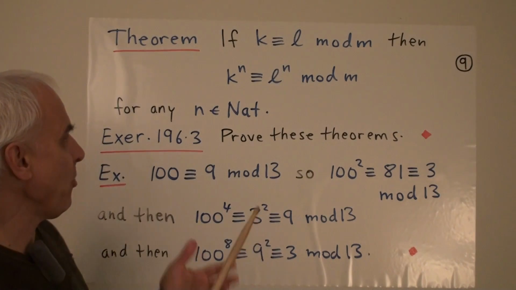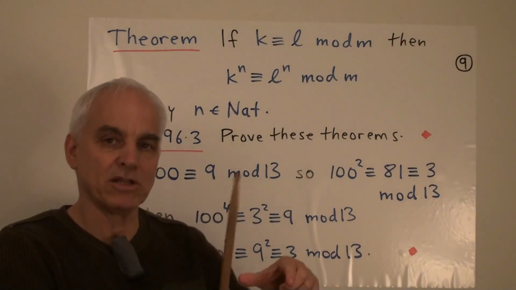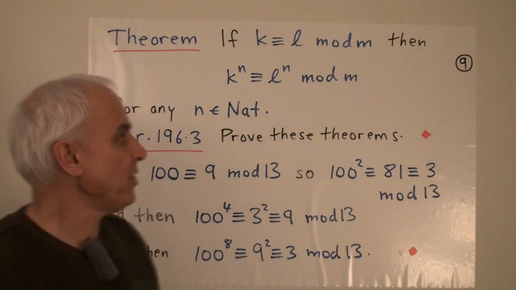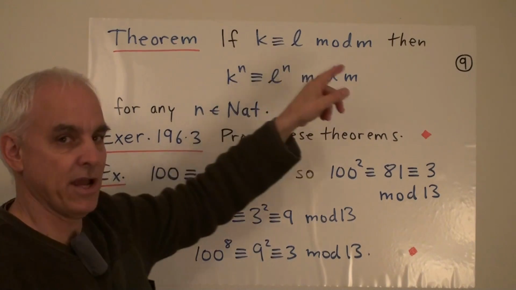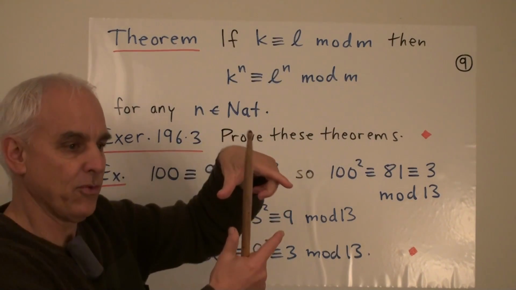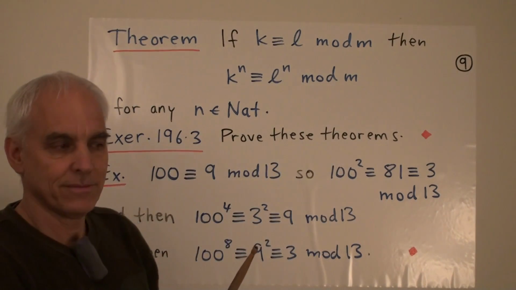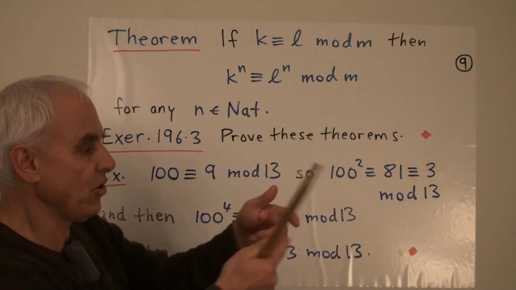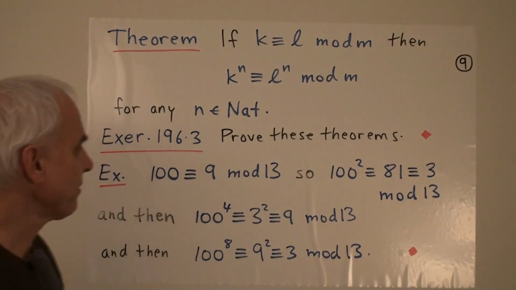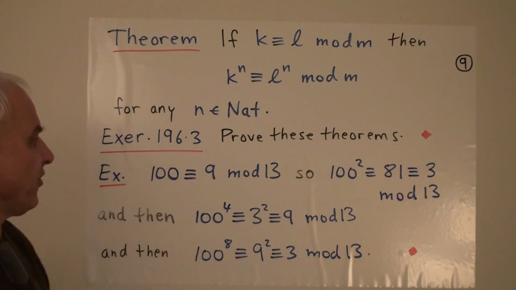You can see that it's a consequence of the previous one, because we apply the multiplicative property to the equation k is congruent to L mod m and the same equation again. We multiply those two, and we get k squared is congruent to L squared. Then if we multiply by the same equation, we get k cubed is congruent to L cubed, and so on. A pleasant exercise is to prove both of these theorems.